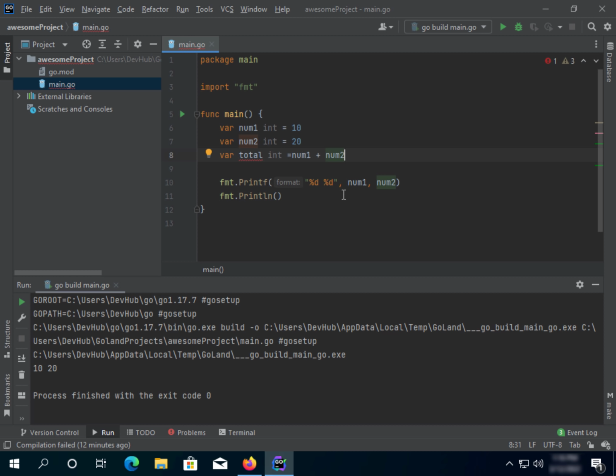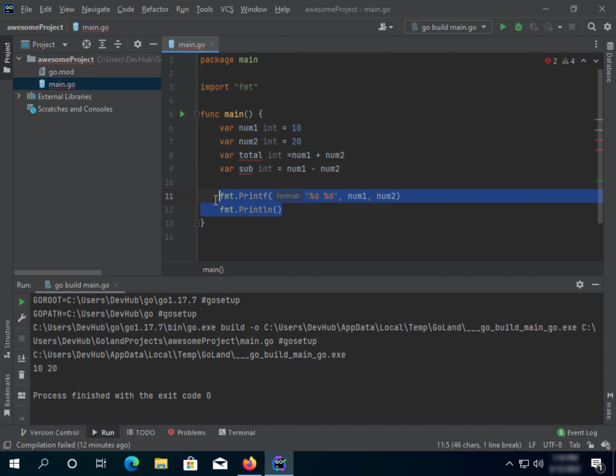Now let's create another one and call it sub, also an integer, and we say it equals num1 minus num2, even though num2 is bigger than num1. Right now, let's go ahead and print again.